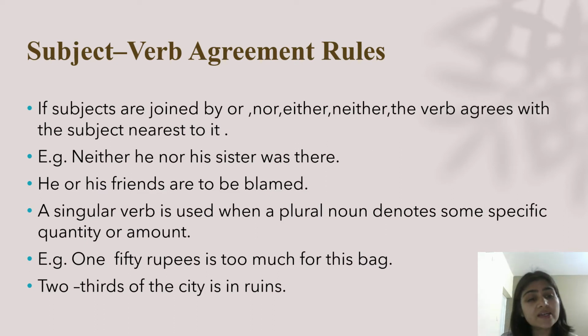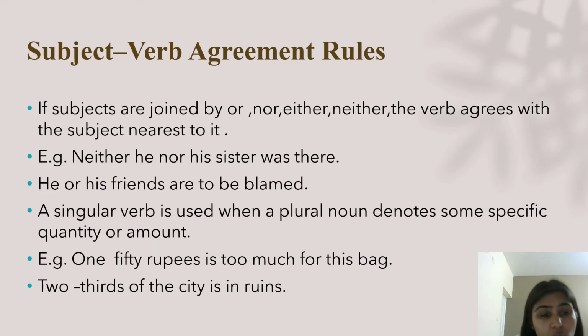Let me take another example. He or his friends are to be blamed. Here friends is plural, so the verb is also plural, are, and it's not is. In this sentence we are not saying he or his friends is to be blamed, but he or his friends are to be blamed. Are is the verb and the nearest subject is friends.